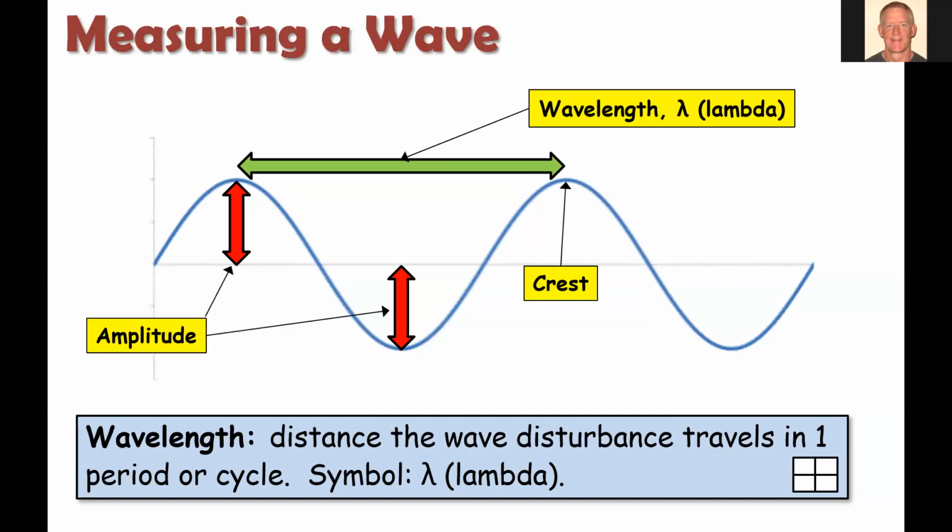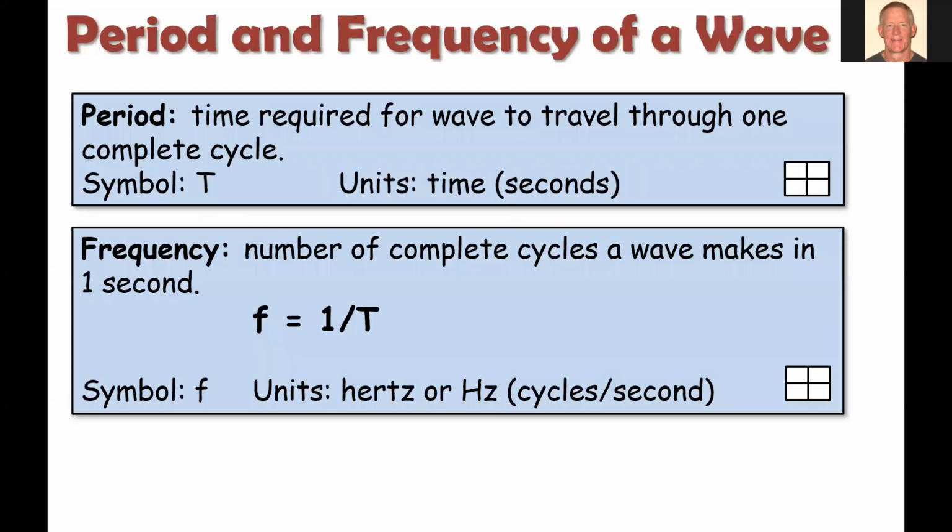Another important attribute is the crest of the wave. This is the point where we reach the maximum positive amplitude. Okay, so we have in this example 2 crests, and then the trough. The trough is where the wave reaches its maximum negative amplitude below the equilibrium point. So those are the key parameters: amplitude, crest, trough, and wavelength, all things we can label on a sinusoidal wave that we're using to model simple harmonic motion.